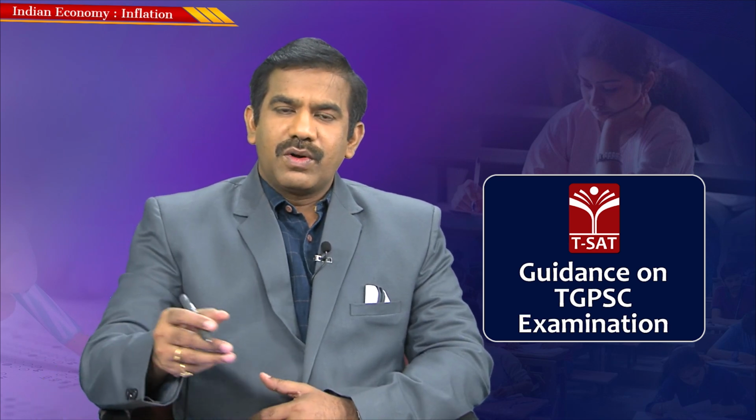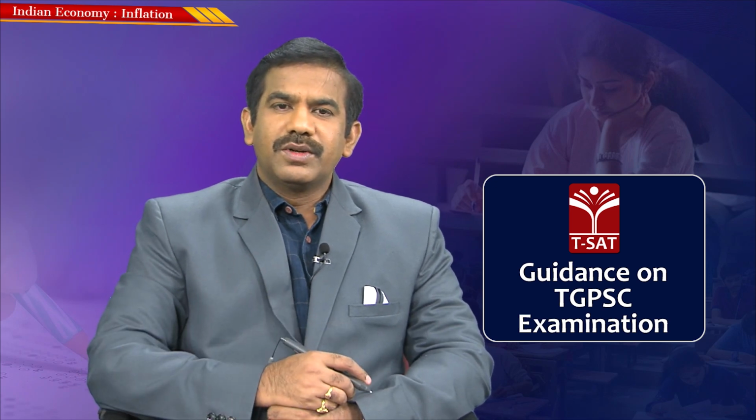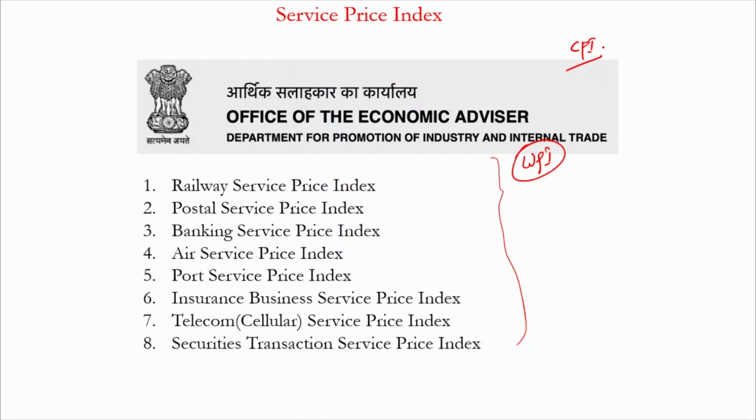Before concluding, let me also make it clear with respect to the various terms related to inflation. As I already made clear, inflation in India using the consumer price index is computed on a monthly basis with a lag of not more than a month. Got it?